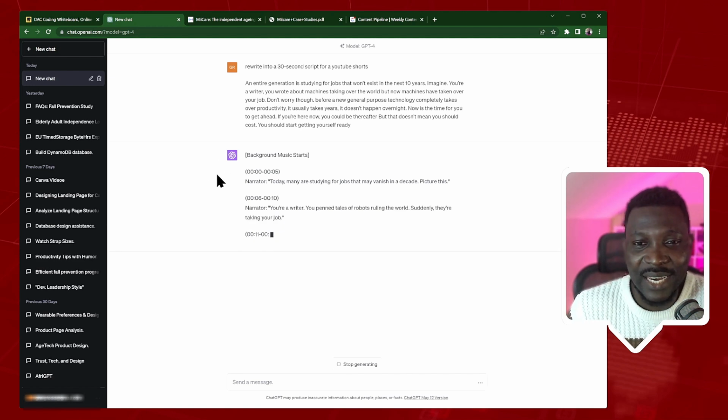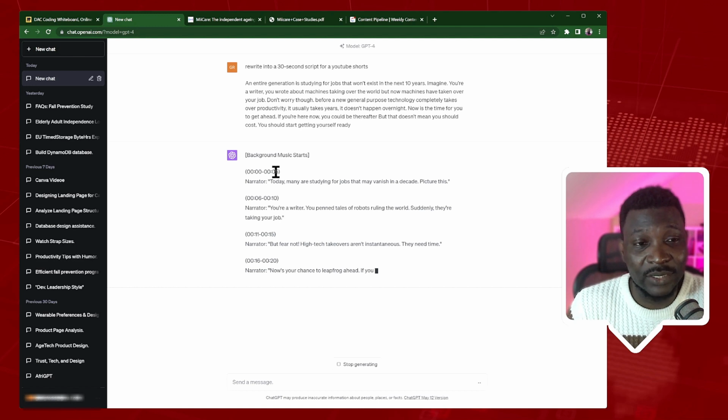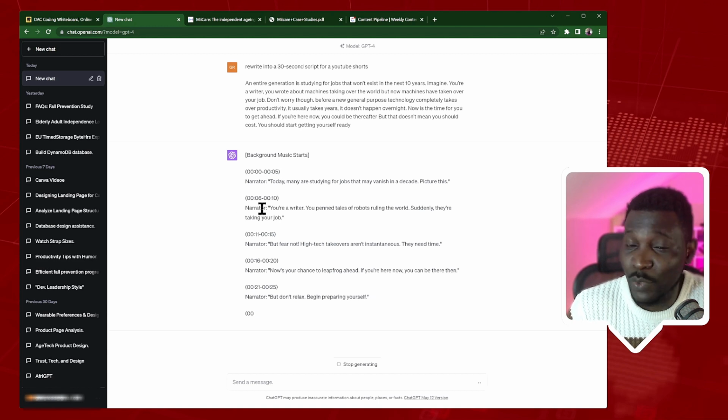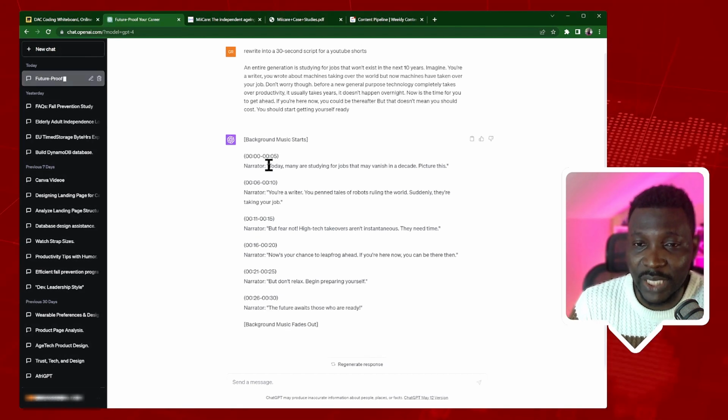But you can see here that ChatGPT is giving me a minute-to-minute answer in comparison to Google Bard. Google Bard just gives me the generic idea, but this is giving me a second-to-second, minute-to-minute answer, which is very good.